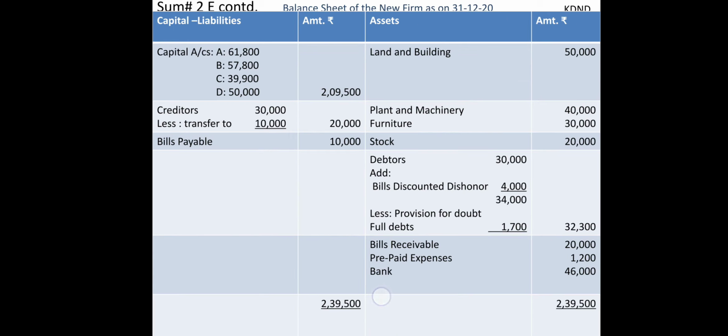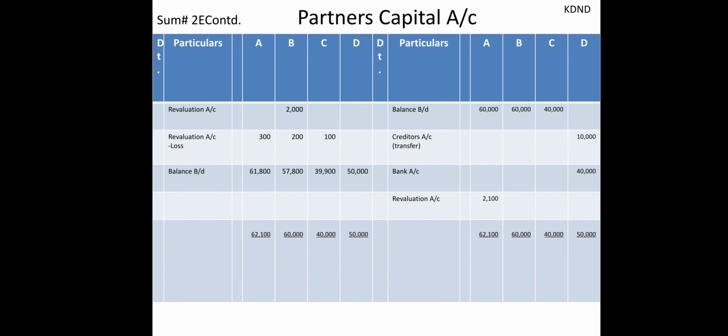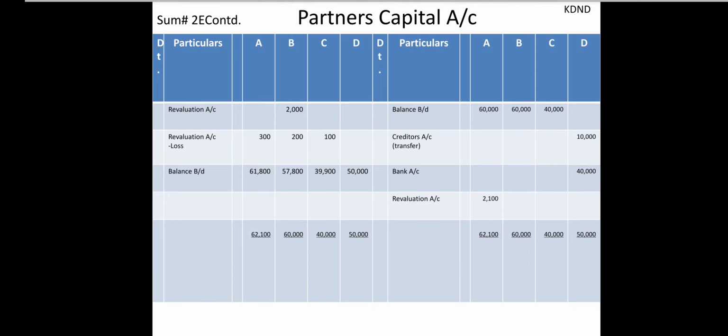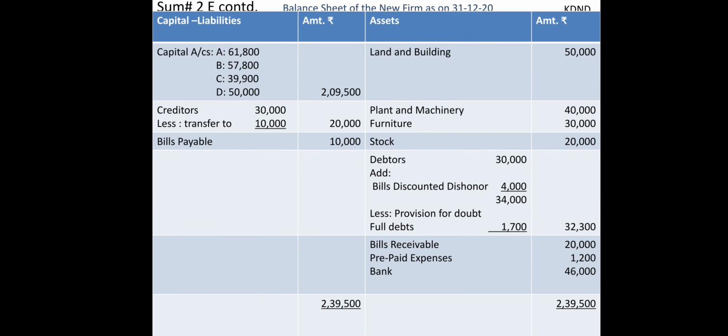Right? And the rest of the items we had already transferred, but now we are going to make the total of A, B, C and D. So A's total difference is transferred, B's total finally transferred, C's total finally transferred, and D's total finally transferred. So this way finally we are transferring all the items, and then it will be transferred to the partners' balance sheet, right? And that will be on the liability side. The final total will come as 2,09,500.